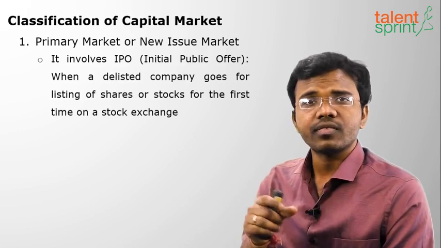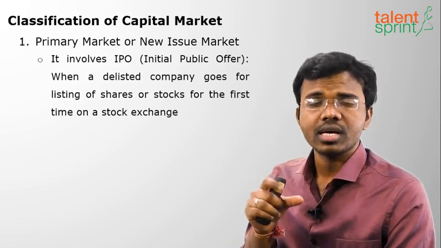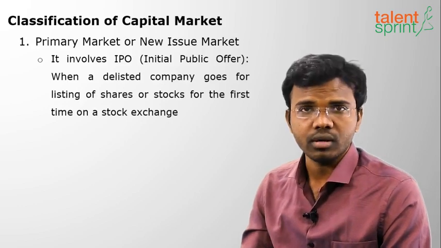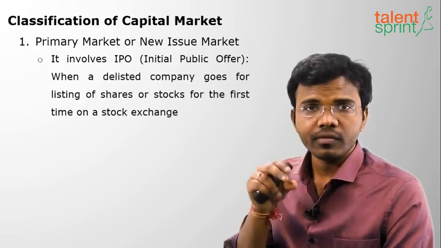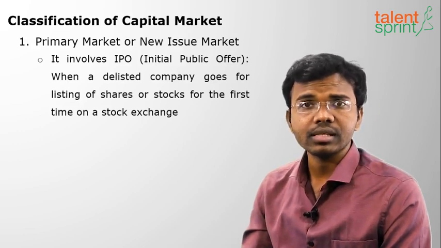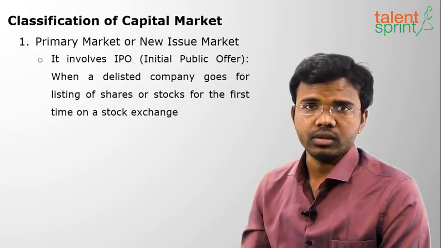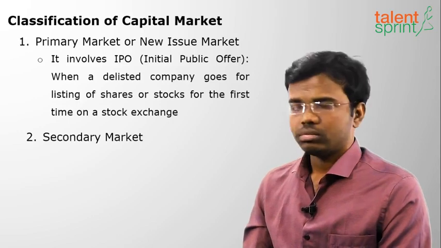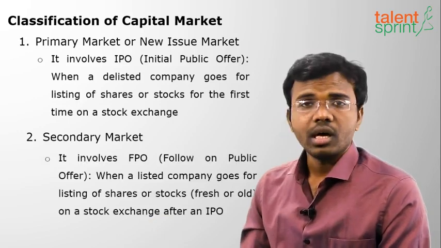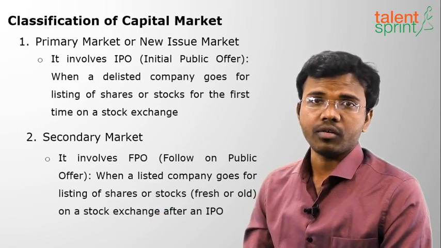After getting listed, the first time I issue shares, those shares are called an IPO, initial public offer. That means I am going to the public for the first time to issue my shares. It is called an initial public offer. Next is the secondary market. It involves FPO, follow on public offer.